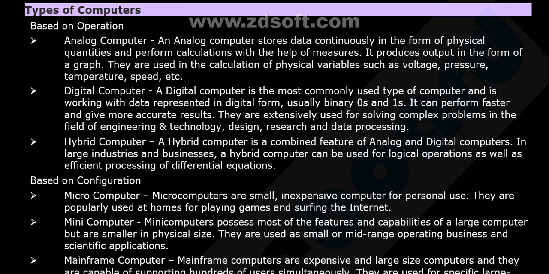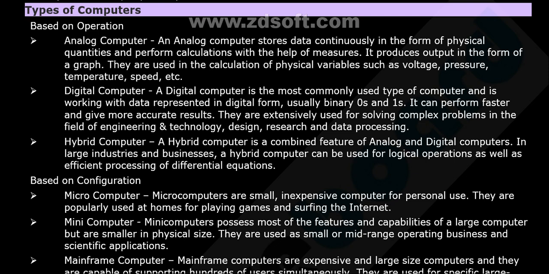Now here come the different types of computers. Based on the operations, they are divided into three types: analog computer, digital computer, hybrid computer. Analog computer stores data continuously in the form of physical quantities and performs calculations with the help of measures.